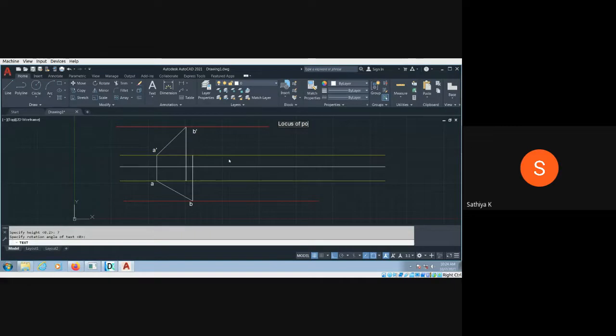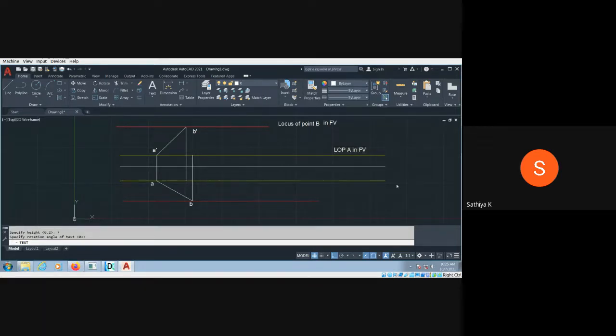And this is nothing but the locus of point B. This is nothing but B in the front view. Locus of point in front view. So similarly, this is the locus of point A in front view.